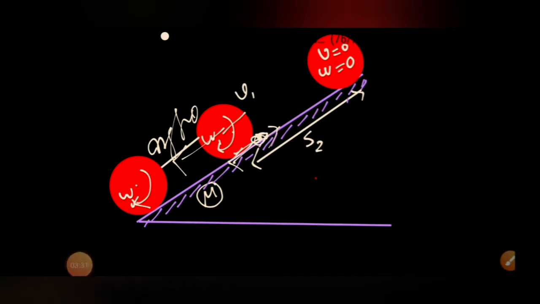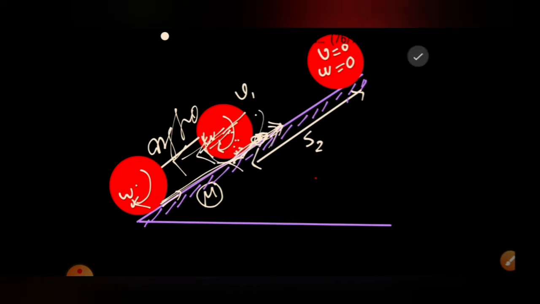So if we summarize what happened in this problem: initially the cylinder was given omega naught alone in a clockwise sense, an angular velocity, and no translational velocity. Friction force acted on it, and that increased the linear velocity in the up direction and decreased the omega. From this to this, sliding took place, and we found the velocity at this point when pure rolling starts. After pure rolling starts, friction force becomes static, acting in the upward direction, and mg sine theta acts downward, so the net acceleration is in the downward direction. That's why the velocity will be decreasing, and omega will be decreasing.